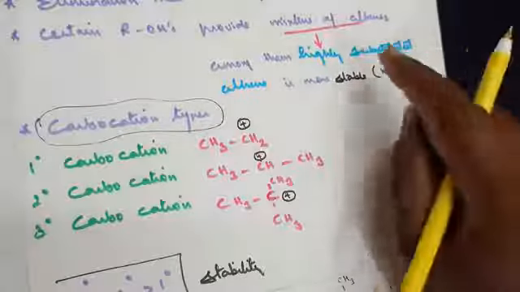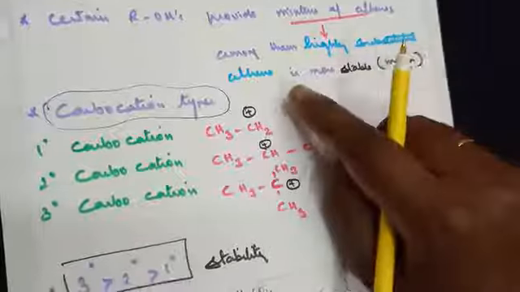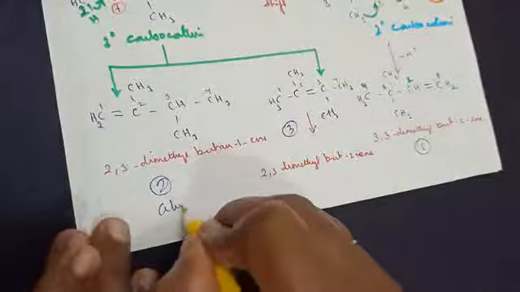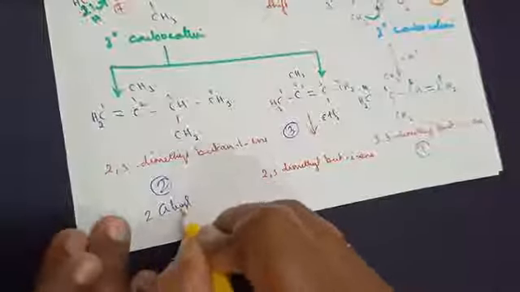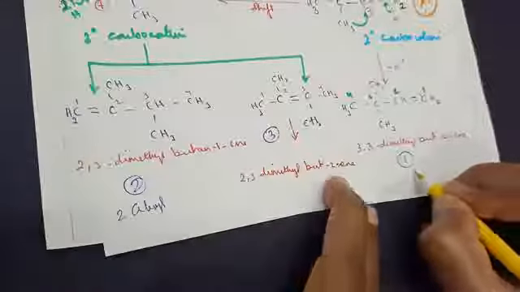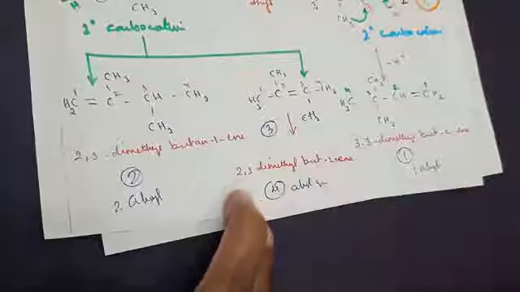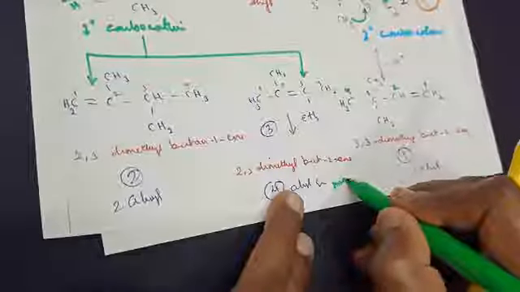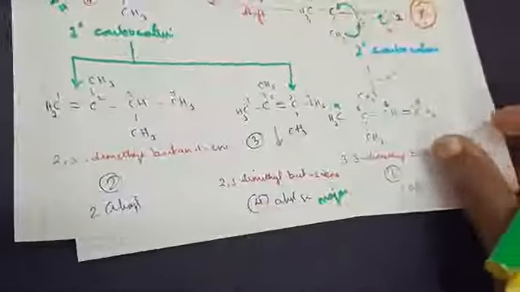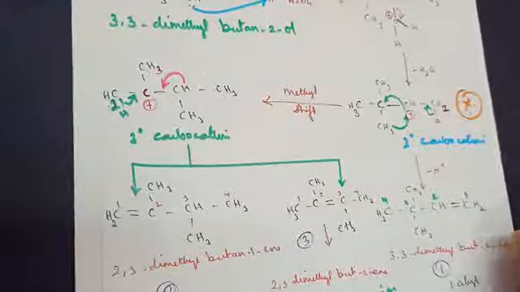So out of the 3, what was the conclusion for us? The highly substituted alkene is the most stable. Here you've got only 2 alkyl groups. In this case only 1 alkyl group you've got. Here you've got 4 alkyl groups. Hence it is the major product. I hope the concept is clear to you all. Enjoy.